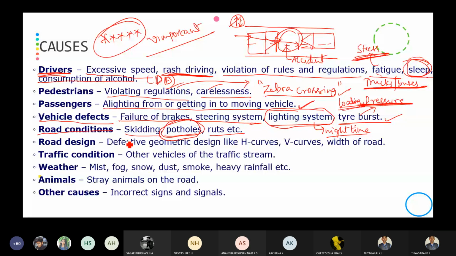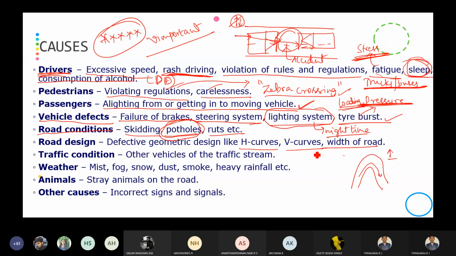Then comes the road design, that is the effective geometric design like horizontal, vertical, and width of the road. If you provide a larger radius horizontal curve, the accident rate is very low. If we provide a sharper curve, a sudden change in the horizontal profile, the accident rate will be very high.